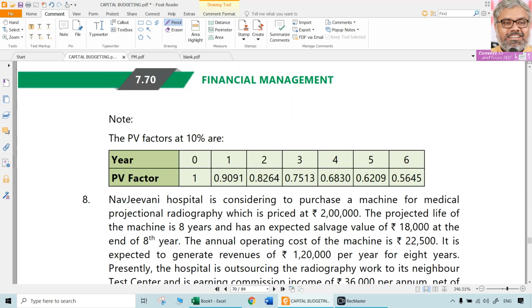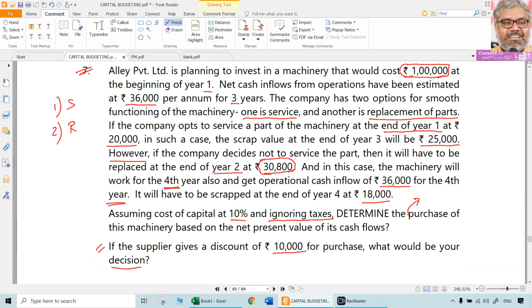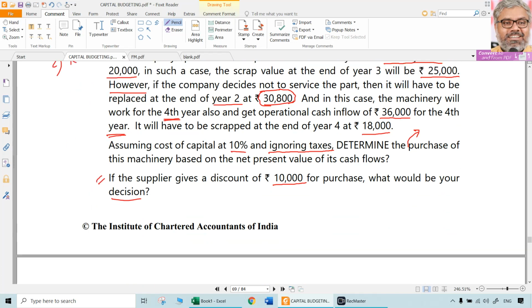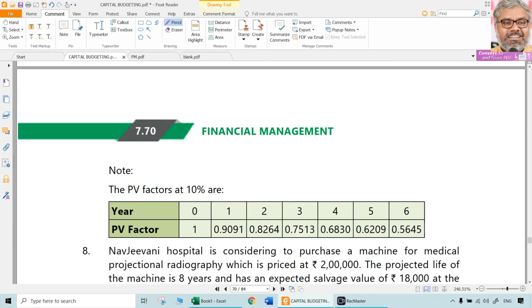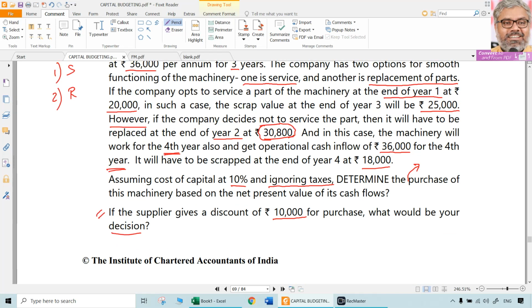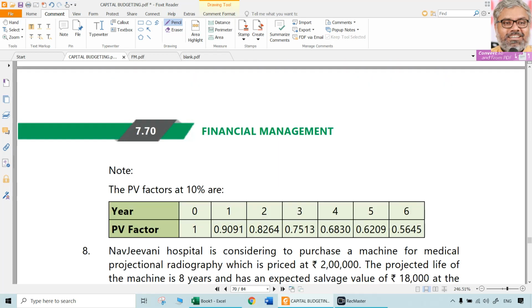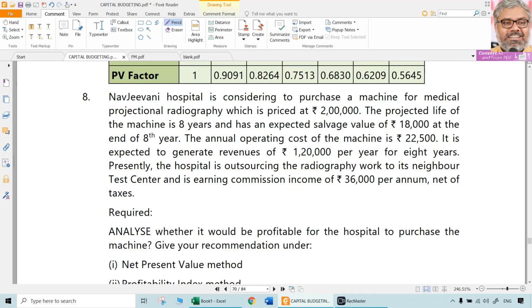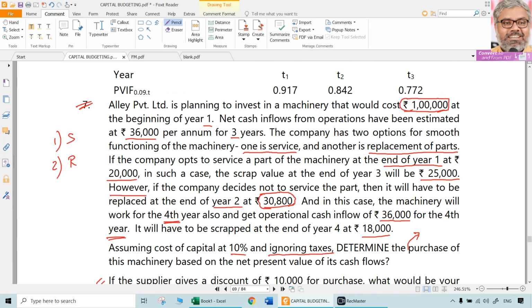Of course, here the PV factors are given, and in the examinations also they will generally be given. You take those PV factors, and more or less the answer will be the same. For 6 years they are given, which is useless. We need only up to 4 years. Sometimes unnecessary information will be given, and you should be aware of that. That was question number 7.